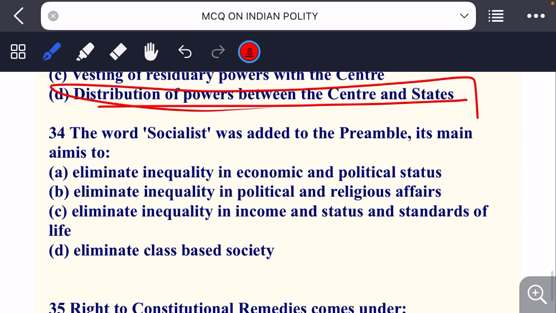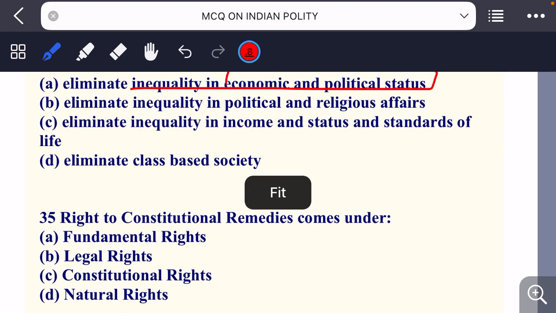The word socialist was added to the preamble. Its main aim is to eliminate inequality in economic and political status, eliminate inequality in political and religious affairs, eliminate inequality in income and status and standards of life, eliminate class based society. So the word socialist, when added to our constitution, what was its aim? Eliminate inequality in economic and political status.